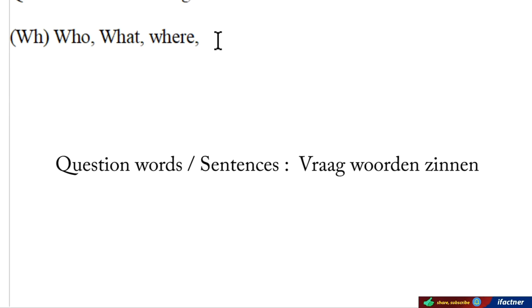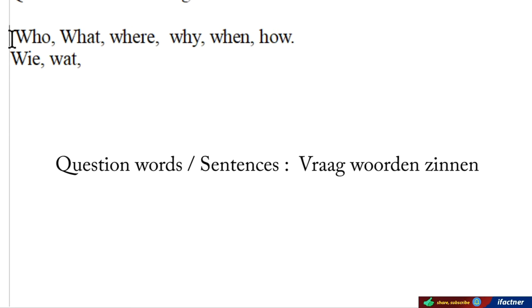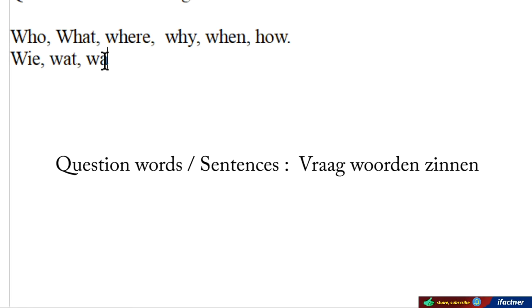Who, what, where, why, when, how, etc. These are called the question words in English. And in Dutch we have got wie for who. I will just omit this so it's easier. Who is wie, what is wat, where becomes waar, why becomes waarom, when becomes wanneer, and how becomes hoe.